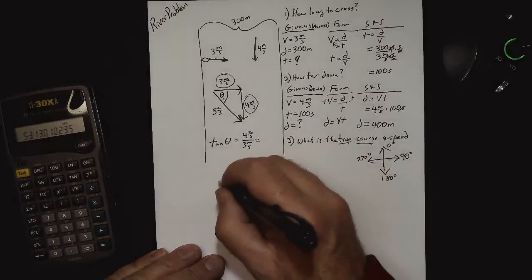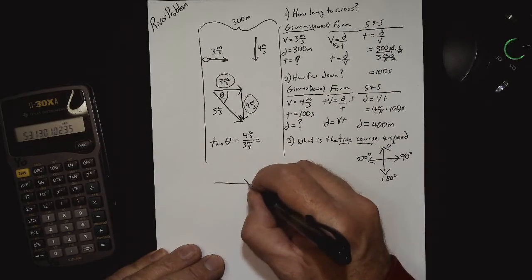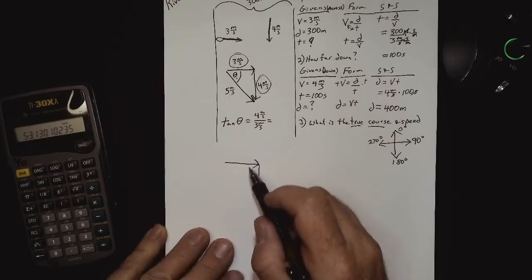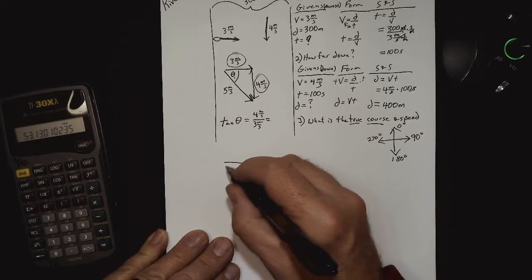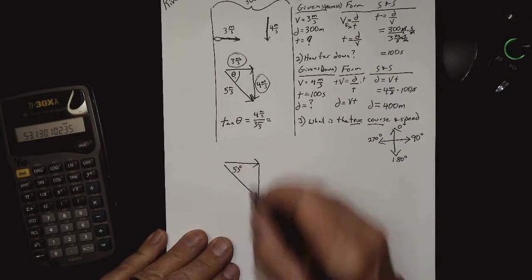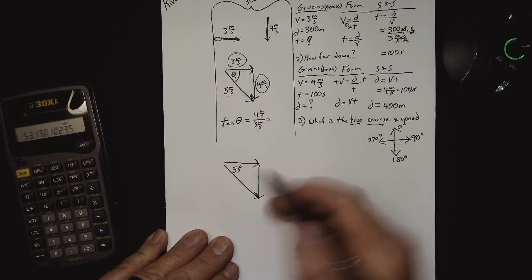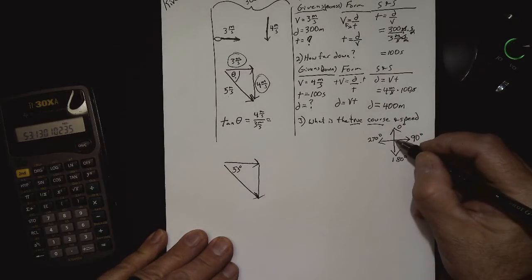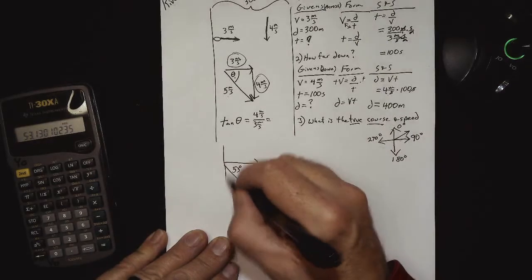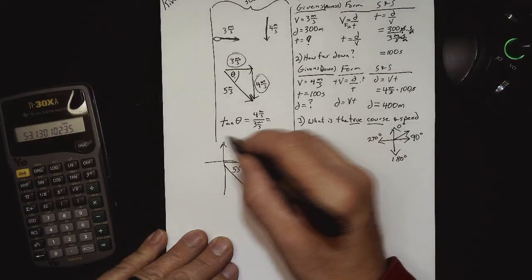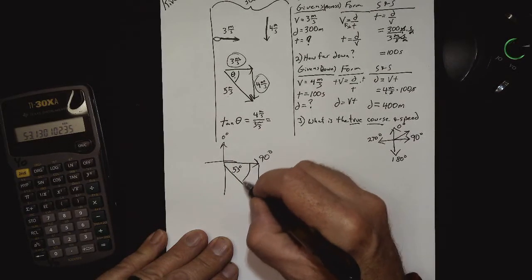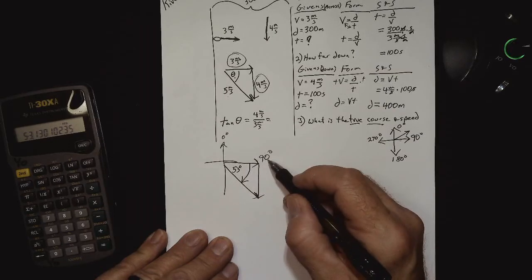Good to remind us exactly what we got here. So this is our eastward motion, this is our southward motion, and so this is 53 degrees, but that's not our true course, because 53 degrees would be something like that there. So when we plot this back on our compass with 0 degrees here and 90 degrees here, we see this is a rotation of 53 degrees more than 90 degrees.